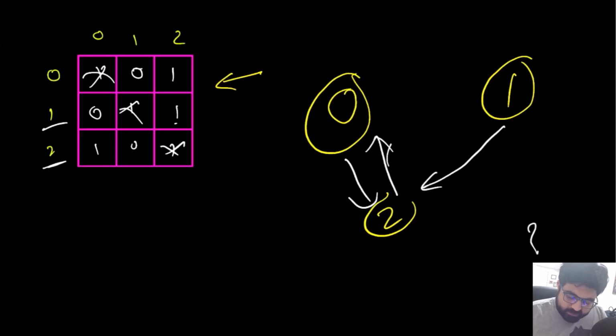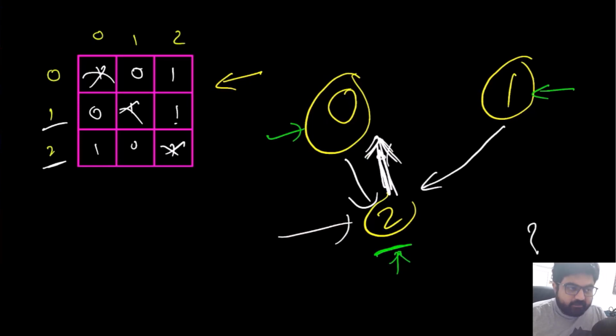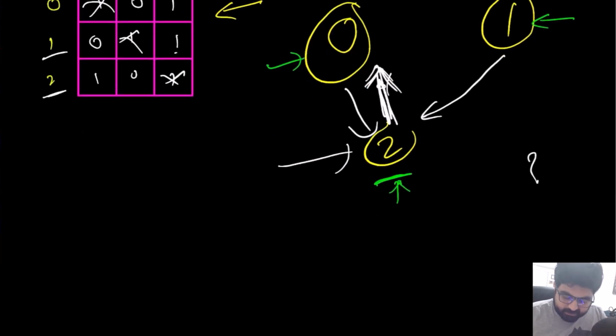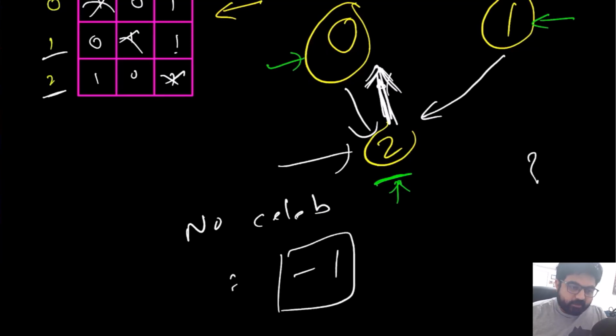Actually we cannot find any celebrity. Why? Because in this case, 0 and 1 both know 2, so that is good. 2 qualifies for one of the properties of being a celebrity. The thing is, the second property of being a celebrity is that it has to know no one at the party. But in this case, 2 actually knows who 0 is. So because 2 knows one person, 2 does not qualify for the second property. So we cannot find any celebrity. Because there is no celebrity present, we are simply going to return -1 as the answer, and this is what we need to return.